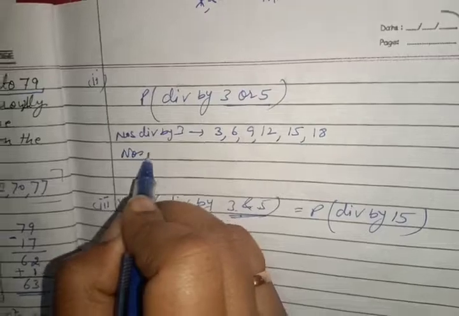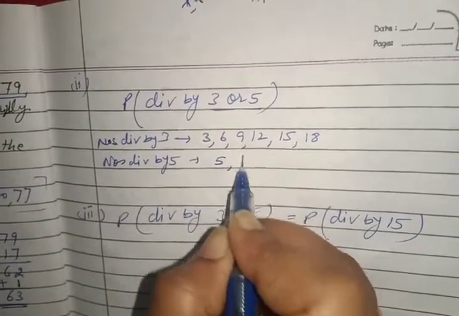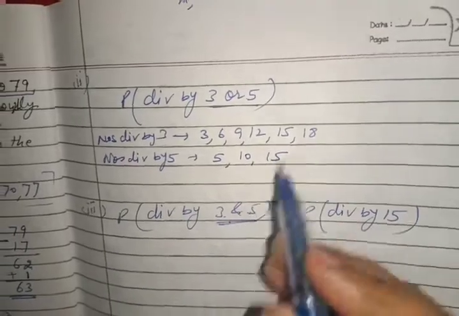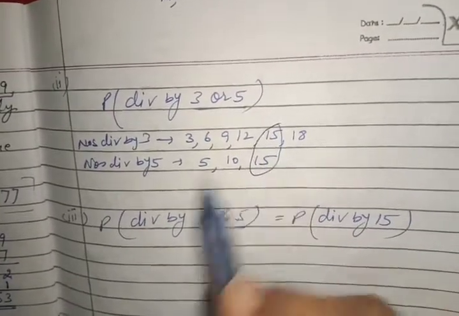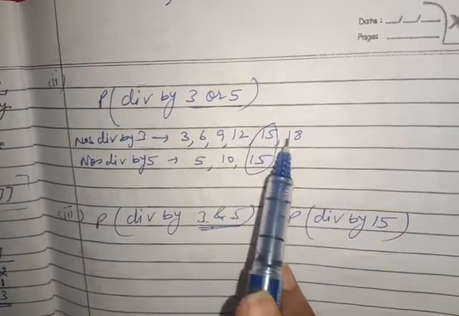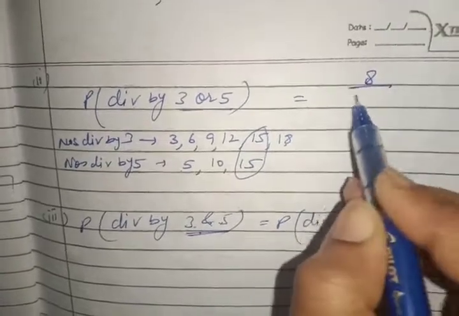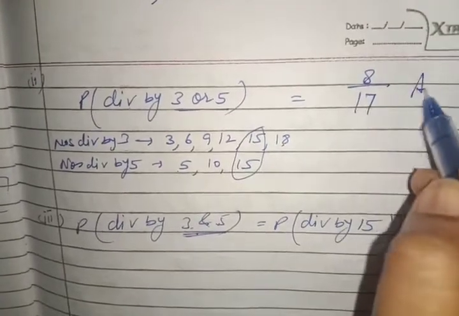And numbers divisible by 5 are 5, 10, 15. Which number is repeating? We will count it once because OR is there. So 1, 2, 3, 4, 5, 6, 7, 8. Favorable are 8 and total are 17. So this is our answer.